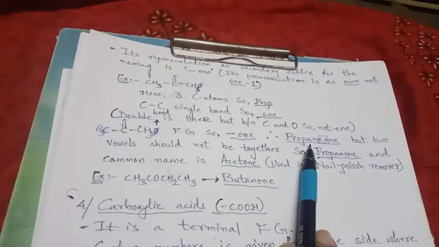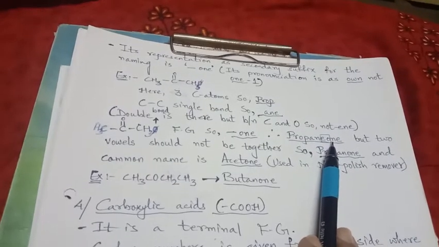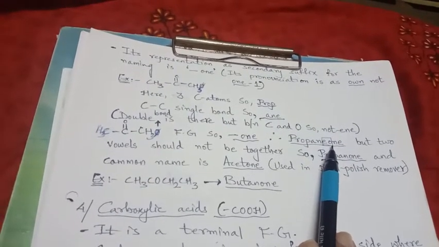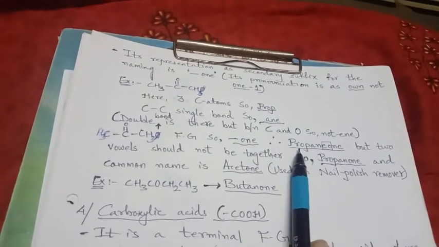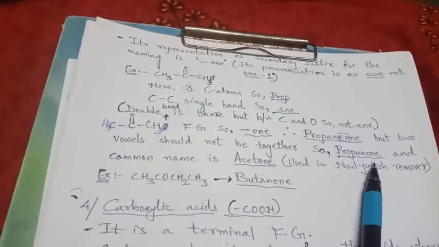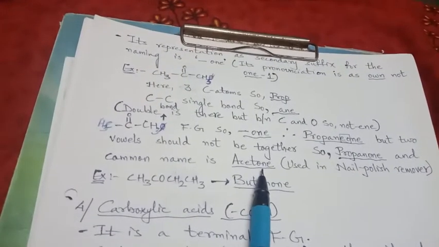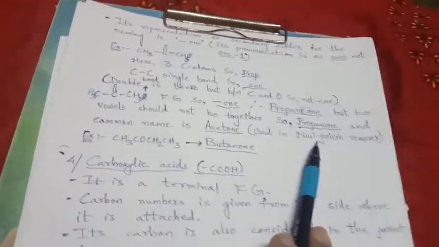Prop-A-N-E-O-N. But again E and O, both vowels, are together, so E is not taken. We will have to skip E and it will be propanone. Right? The common name of propanone is acetone, a chemical which is used in nail polish remover.